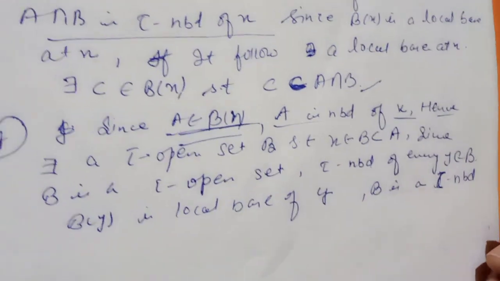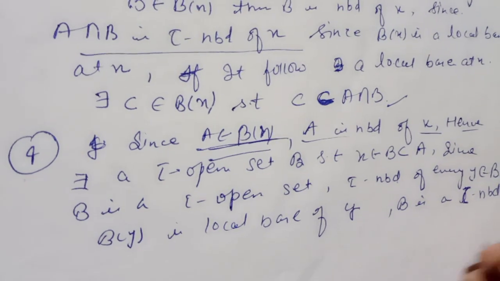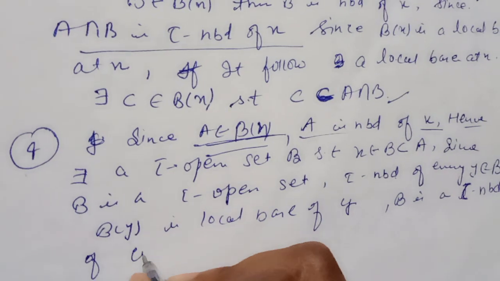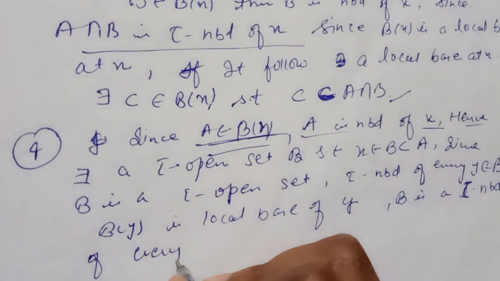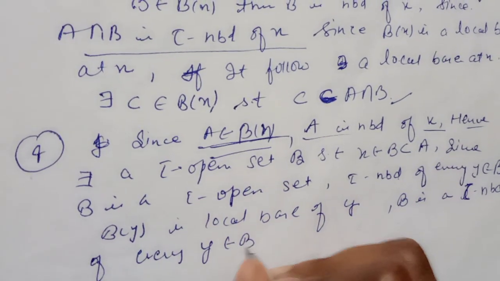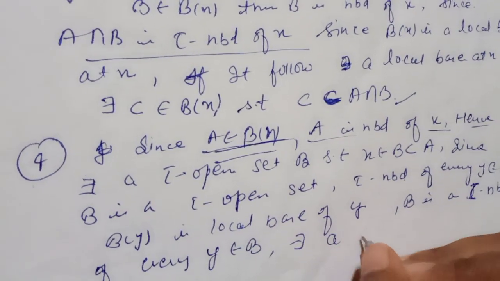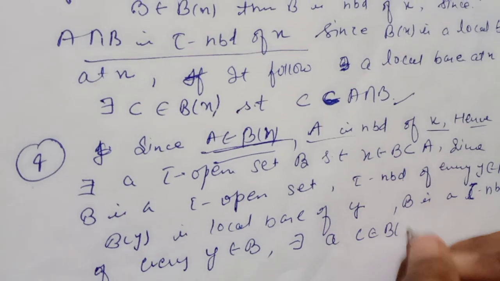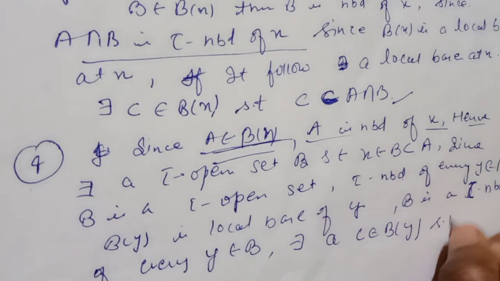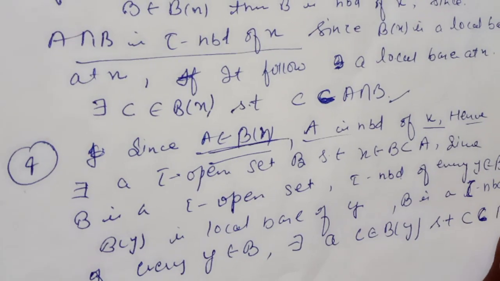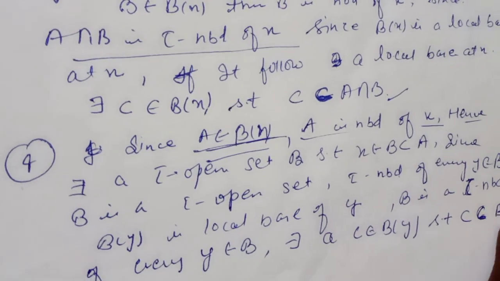Now tau is an nbd of every y that belongs to B. So there exists a C point that belongs to B_y such that C is a subset of B, okay.